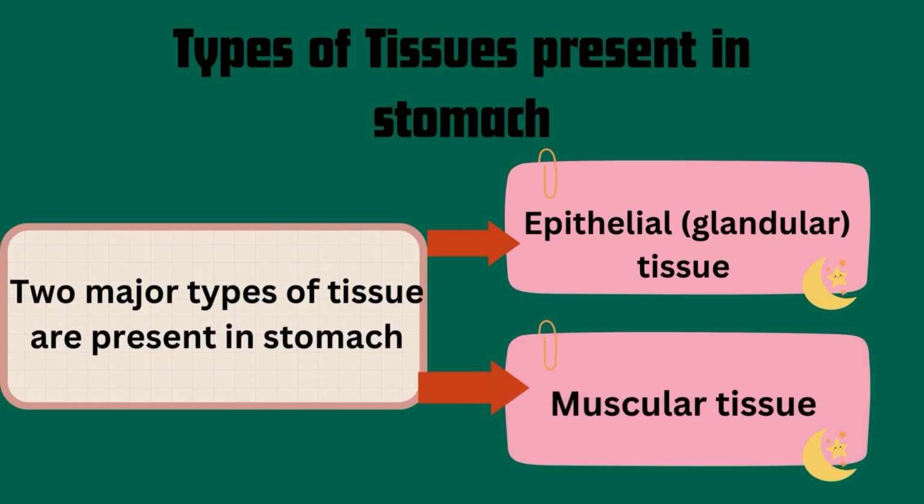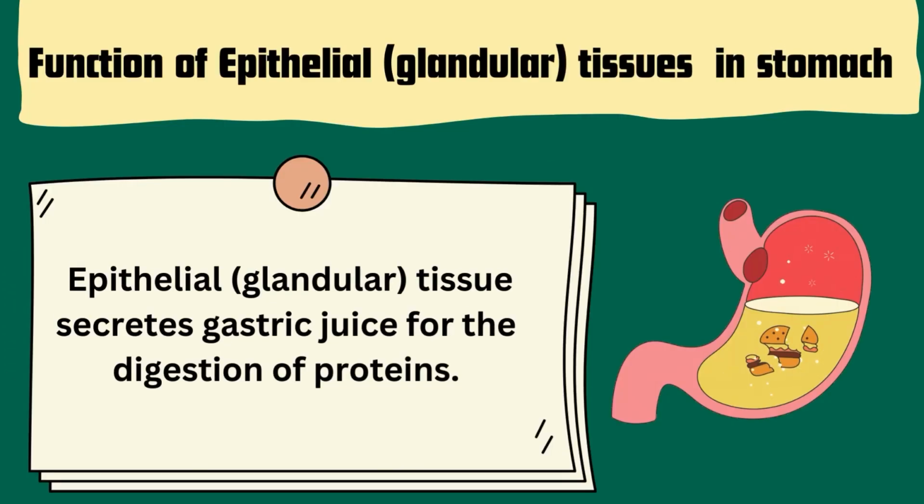Types of tissues present in stomach. Two major types of tissue are present in its structure: epithelial, also called glandular tissue, and muscular tissue. Function of epithelial or glandular tissues in stomach: epithelial, also called glandular tissues, secretes gastric juice for the digestion of proteins.